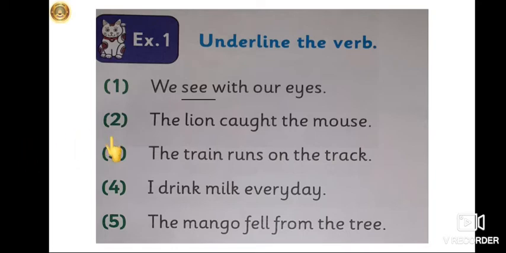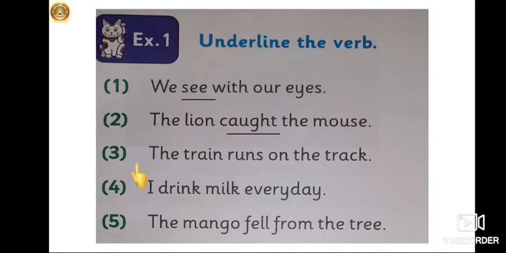Now see the second sentence. The lion caught the mouse. Now what is the lion doing? It is catching the mouse. He has caught the mouse. So it is doing the action of catching the mouse. So caught is a verb or an action word over here. So you have to underline caught over here.